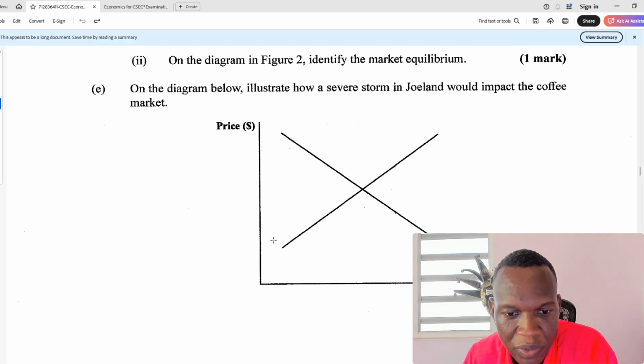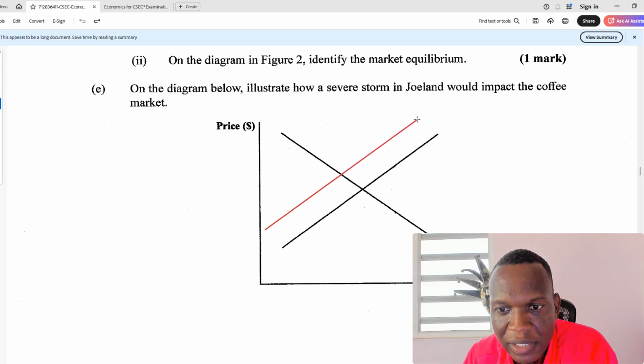Shift to the left. So let's look at this one here. It's going to shift to the left to denote a decrease in supply, right? Because if you realize, look at this. First it was here, right? Equilibrium would have been here. And then let's say that because of the severe storm, supply drops.